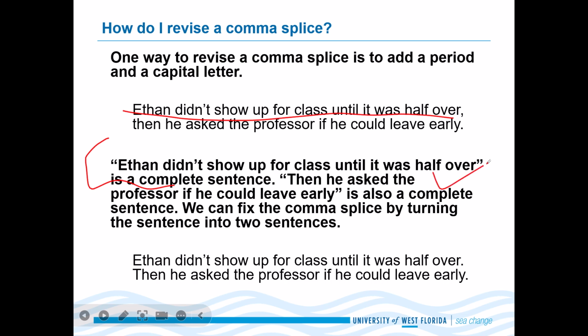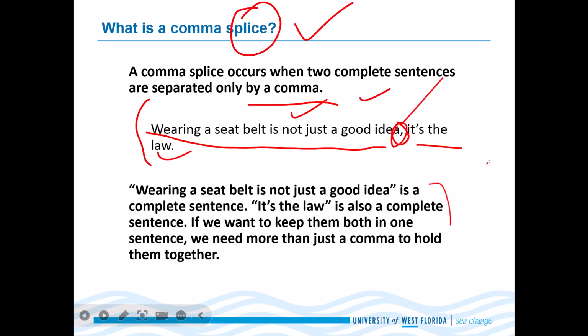We can fix the comma splice by turning the sentence into two sentences, right? So we don't want a comma splice. We do not want this. We don't want a single comma to hold two independent complete sentences together just by a comma. That's not enough.